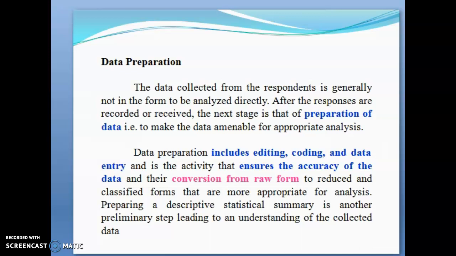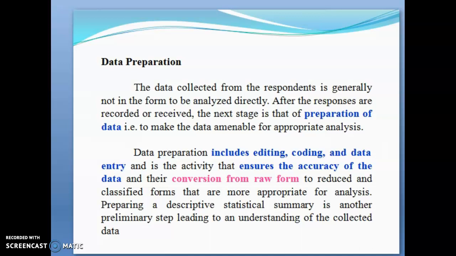So once you collect the raw data from the respondents, it is not in the general form. So it has to be analyzed properly, and whatever the responses which are received or recorded by the investigator, the next stage of that is the preparation of data. That is, you have to make the data amenable for appropriate analysis.